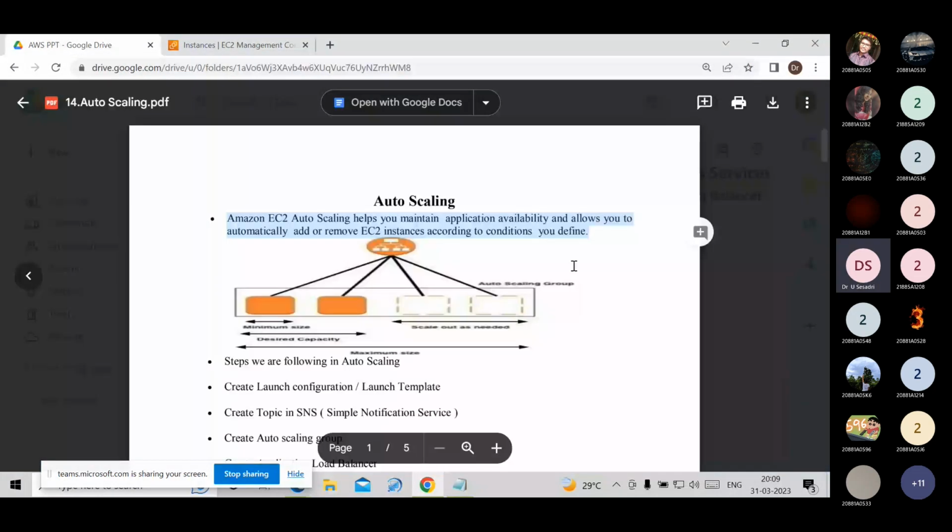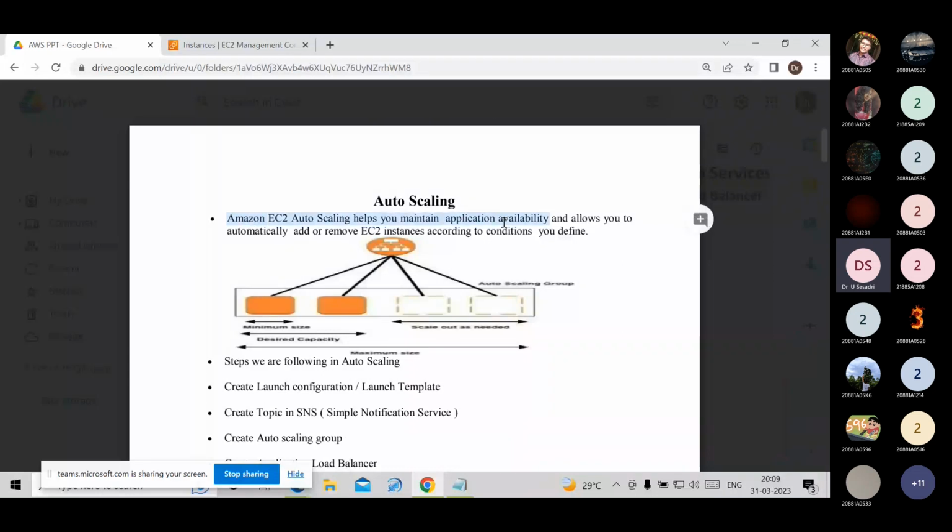Amazon auto scaling helps to maintain application availability and allows you to automatically add or remove EC2 instances according to conditions you define.